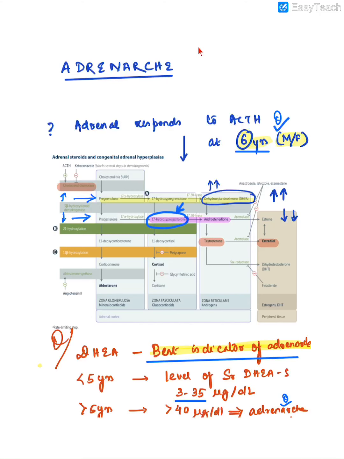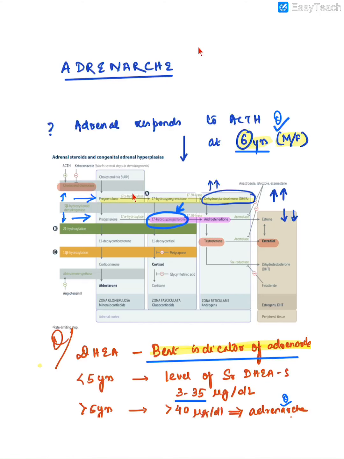So why does adrenarche happen? It happens because the adrenal responds to ACTH in a different way around 6 years of life in both males and females. If we remember this pathway, the adrenal steroid formation pathway, then what happens is cholesterol is taken up from blood. This cholesterol is then converted to pregnenolone.